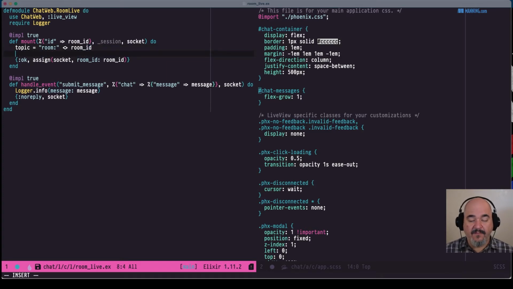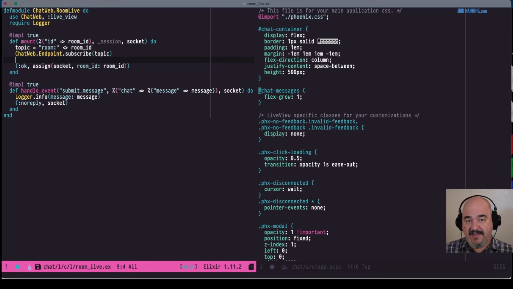And ChatWeb defines something called an endpoint, and within the endpoint, we can subscribe to topics. So we're going to subscribe to this topic, and our endpoint will take care of all the leavings, the goings, the subscribings, the unsubscribes, the message passing. All that's going to be handled for us within the endpoint, which is really nice.